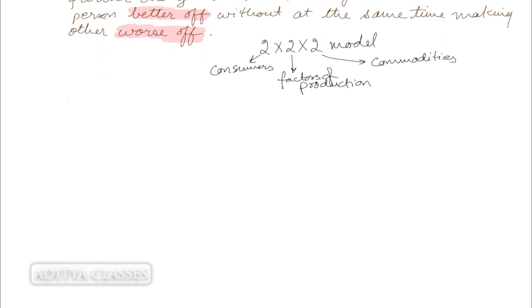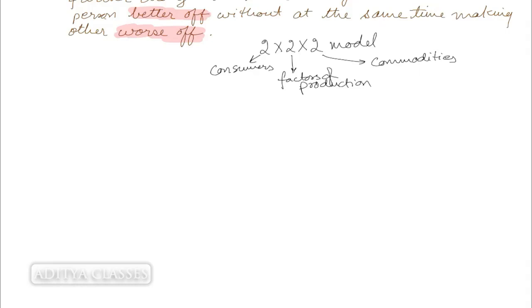Now, what is Pareto optimality? It is a phenomenon at the level of economy. So it cannot happen in isolation. It cannot happen in a way that I can improve upon the satisfaction of consumers and I do not talk of satisfaction level of producers. It cannot happen in a way that I work upon satisfaction of producers and I do not work upon the product mix, what everyone is producing. Because ultimately, what the producers will be producing will be consumed by the consumers to derive satisfaction out of it.